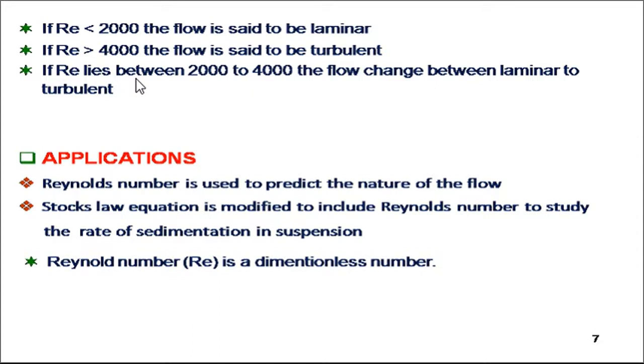Now what are the applications after learning this? The Reynolds number is used to predict the nature of flow, whether it is laminar, turbulent or mixed. The Stokes law equation is modified to include the Reynolds number to study the rate of sedimentation in suspension, and it is important to understand the settling velocity of the particles being added into the suspension.